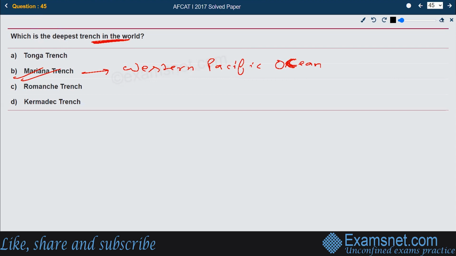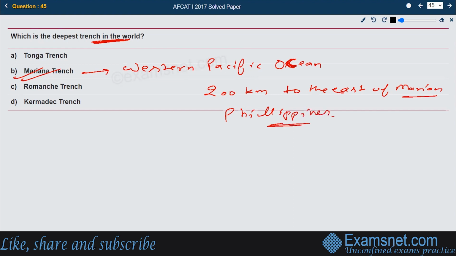It is an average of 200 kilometers to the east of the Mariana Islands, in the Western Pacific, east of the Philippines. Okay, the right answer is B, Mariana Trench.